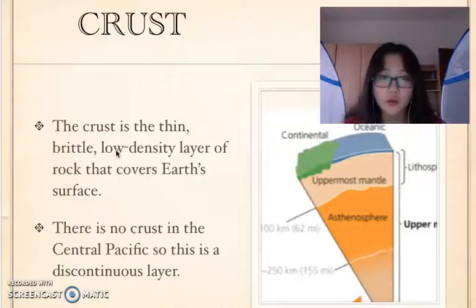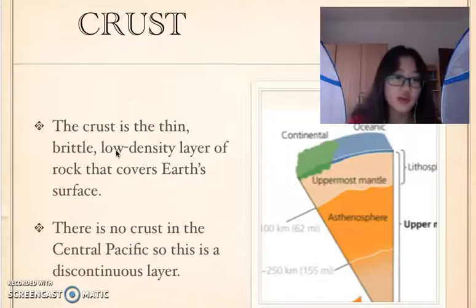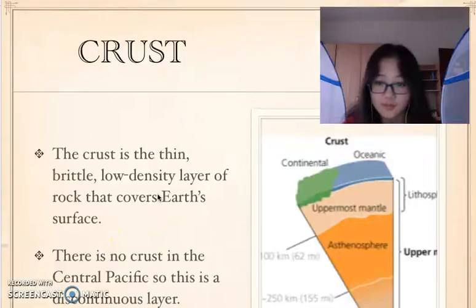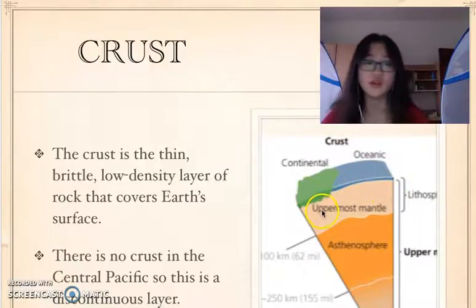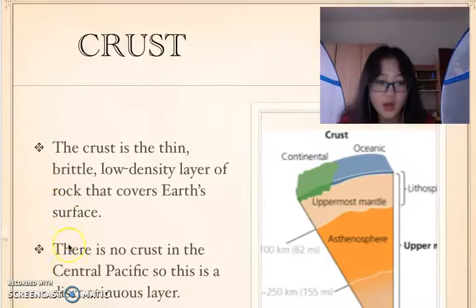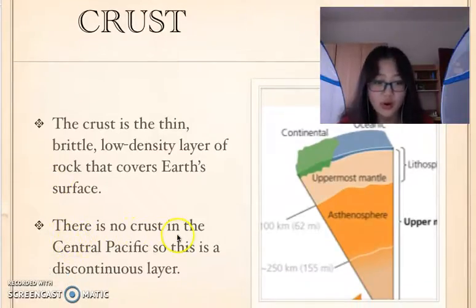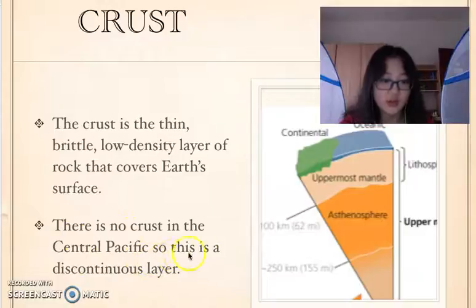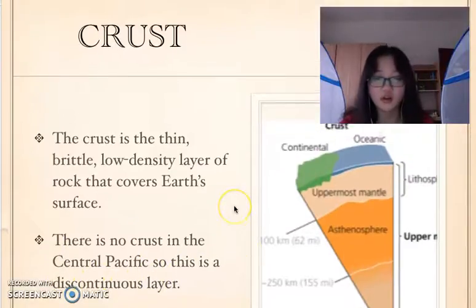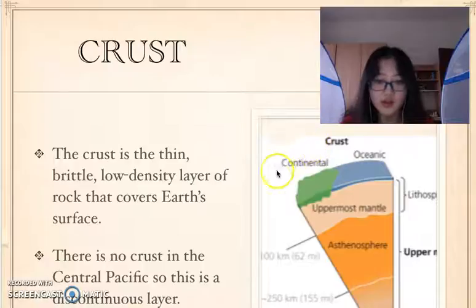Here we would like to talk about the crust. The crust is the thinnest, most brittle, low-density layer of rock that covers the Earth's surface. Let's look at this picture. Here, it is the thinnest and lowest density layer. Something interesting, there's no crust in the Central Pacific, so this is a discontinuous layer. And the crust contains the continental plates and the oceanic plates.